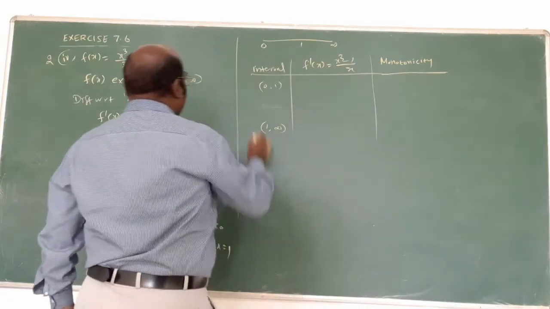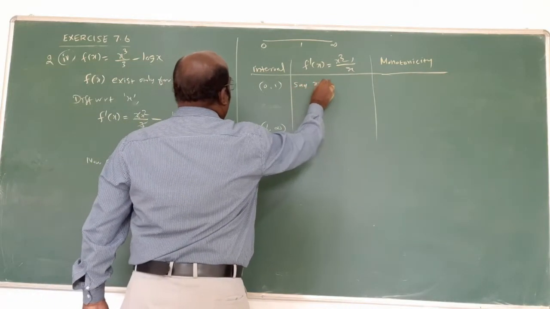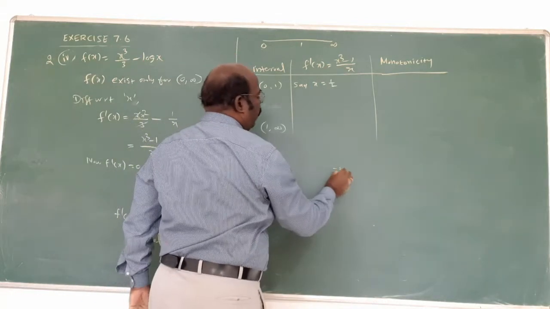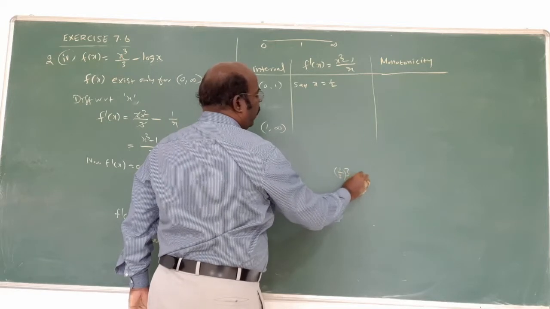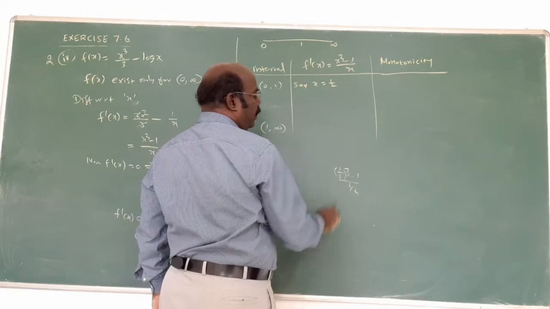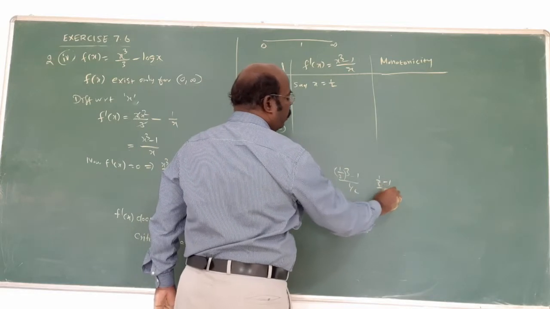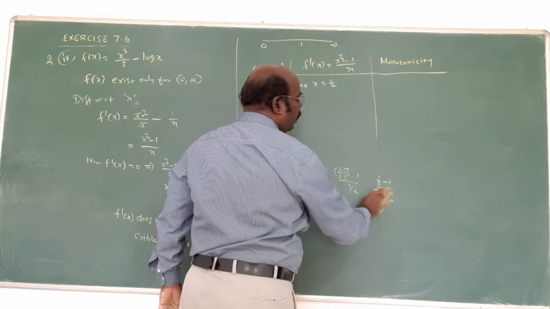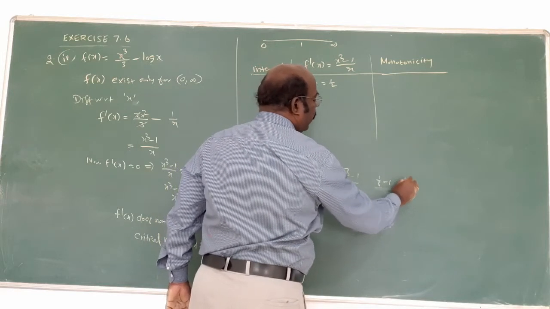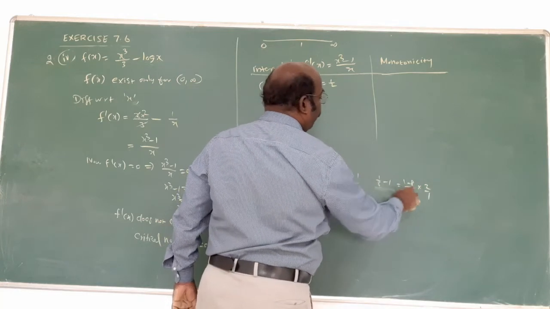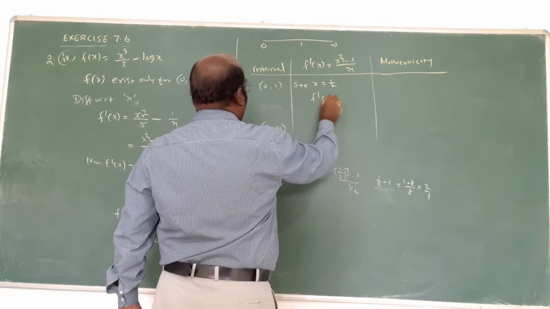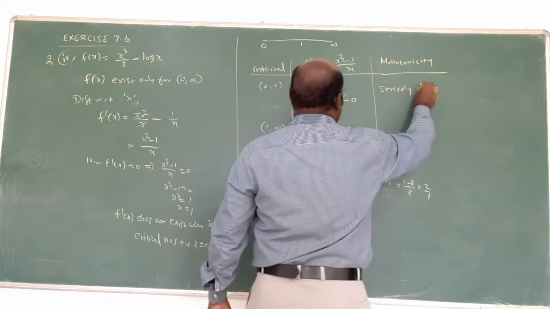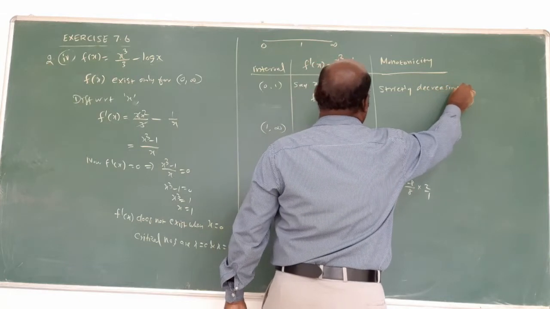Now the first interval is 0 to 1, say x is 1 by 2. What is the answer? Put in the calculation: 1 by 2 whole power 3 minus 1 by 2. Am I right? This is actually 1 by 8 minus 1 by 2. Take the LCM. LCM is what? 8. 1 minus 8 into 2 by 1. It is a negative term. Therefore, f dash of x is less than 0, strictly decreasing. Am I right?